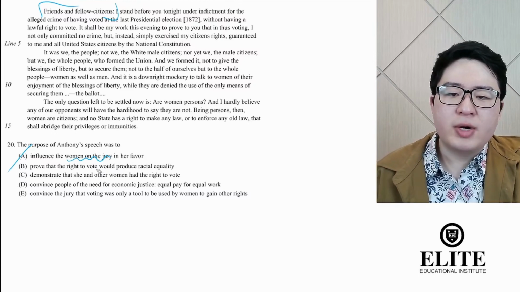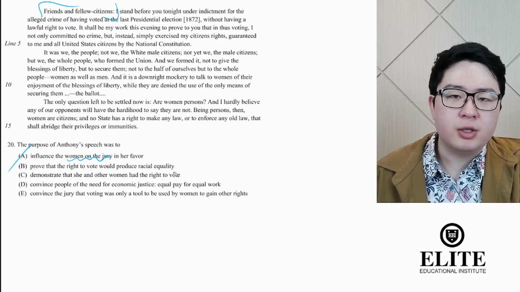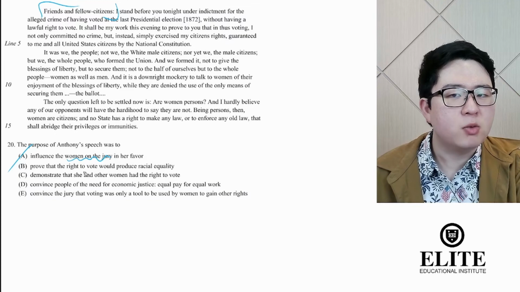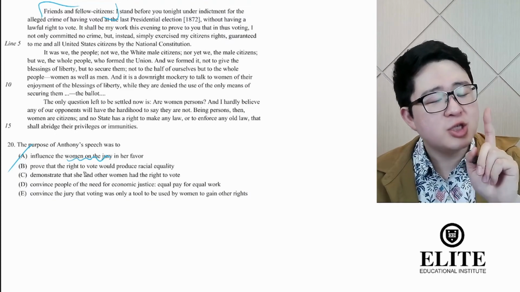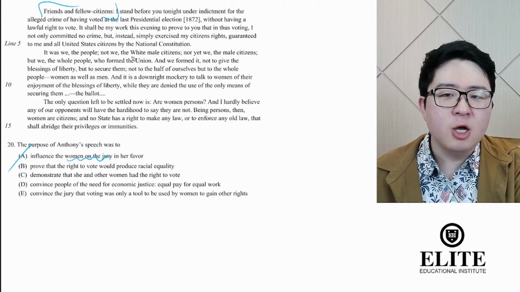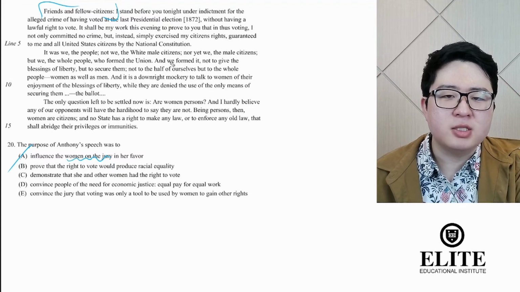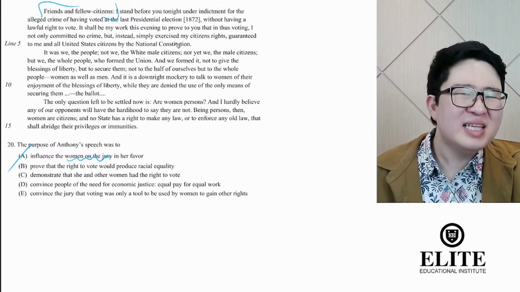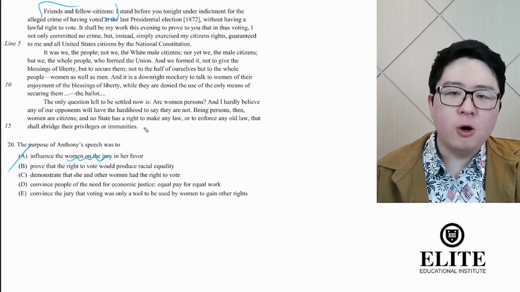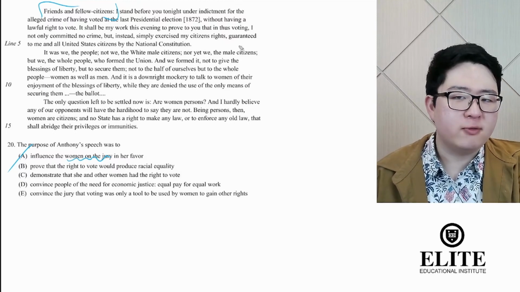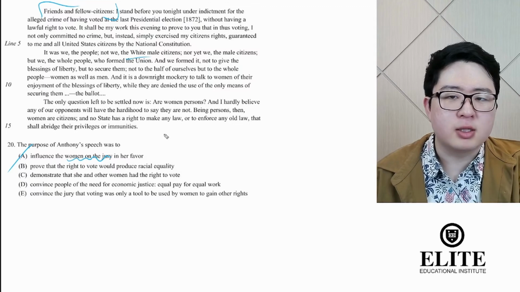B, prove the right to vote would produce racial equality. Ooh, does she talk about racial equality in the passage? She does mention race very briefly. She says, not we the white male citizens, nor yet we the male citizens, but we the whole people. So she implicitly argues that all people should have the right to vote, regardless of race.